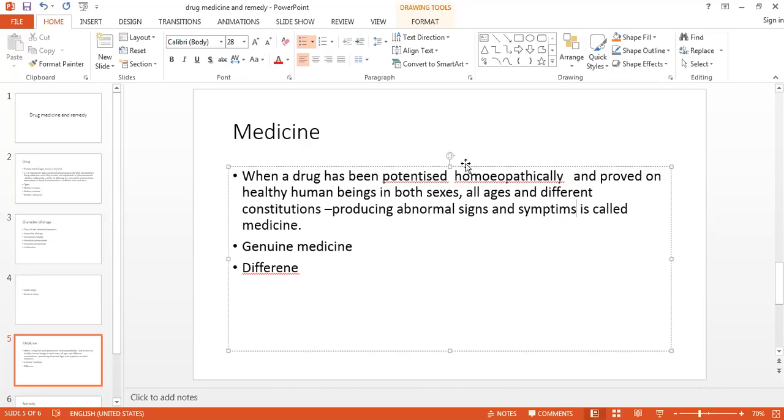So ये सब parameters अगर वो ड्रग ने या फिर वो drug substance ने, which is in the potentized form, अगर ये सब दिया है, then it will be called a medicine. So potentized form में it is proved on all the ages, in both the genders and different constitutions. Then it is capable of producing abnormal signs and symptoms. Then that substance is known as a medicine.